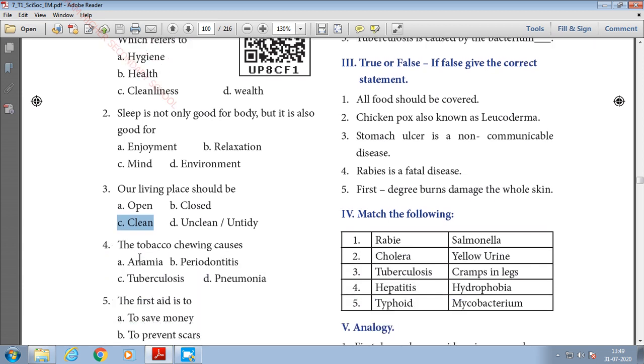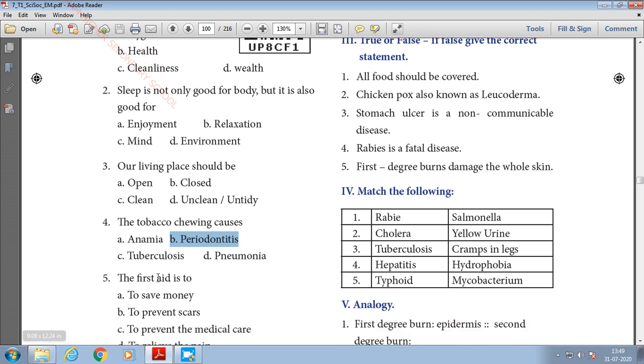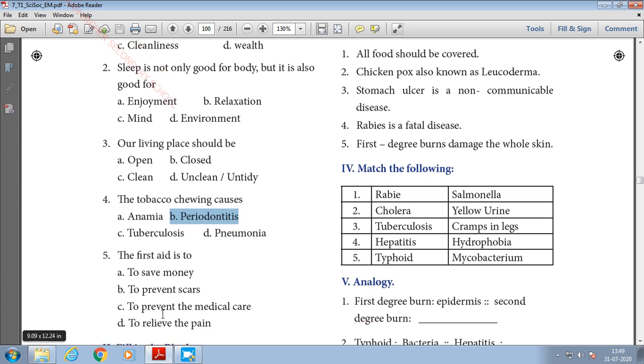Fourth one, the tobacco chewing causes. Okay, the chewing of tobacco causes what kind of diseases? It will cause a disease condition called as periodontitis. Okay, the answer for fourth one is the tobacco chewing causes option B, periodontitis. And fifth one, the first aid is. The answer for this is option D, to relieve the pain. So the first aid is given not to save money or to prevent scars or to prevent the medical care. A first aid is given to relieve the patient from the pain. Okay, the first aid is to relieve the pain.